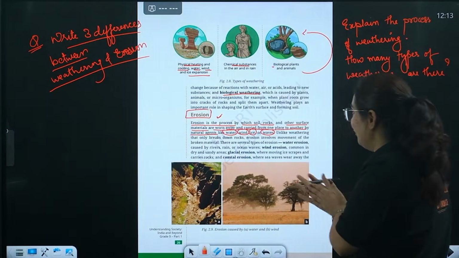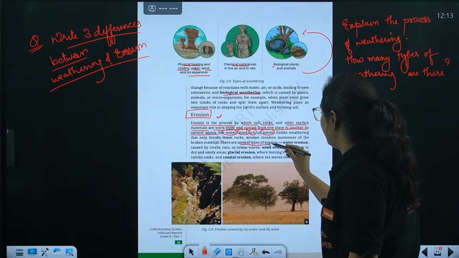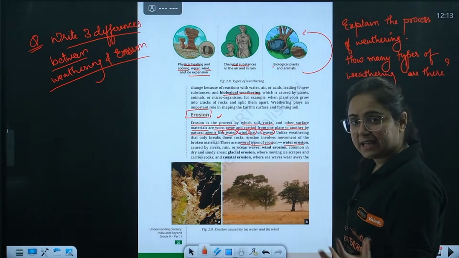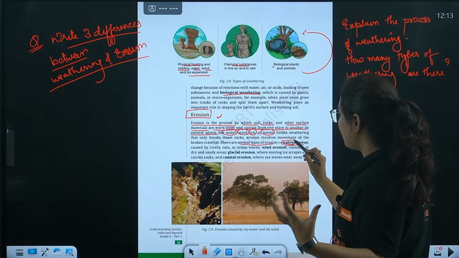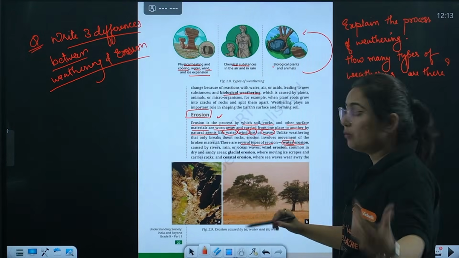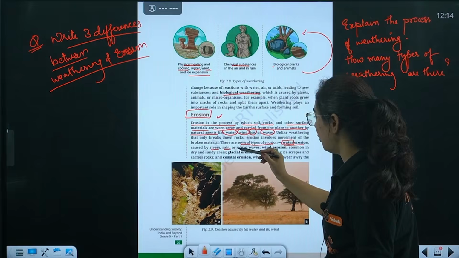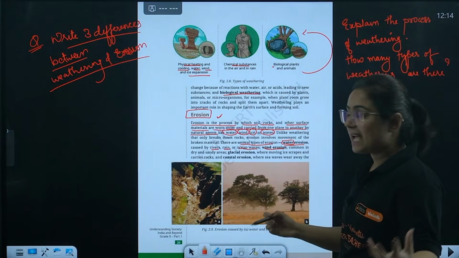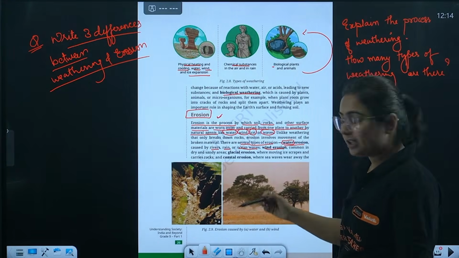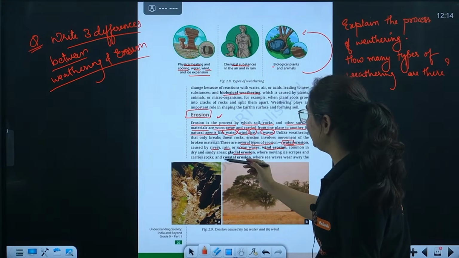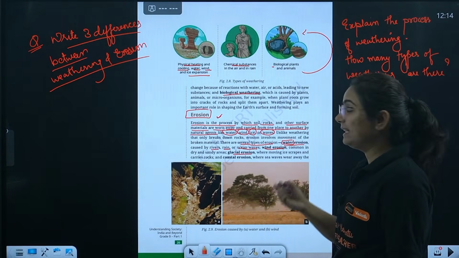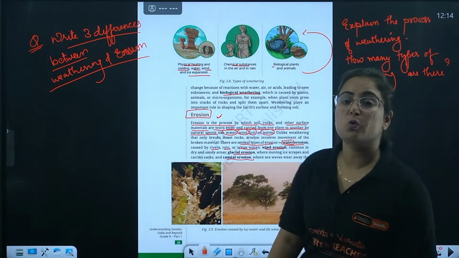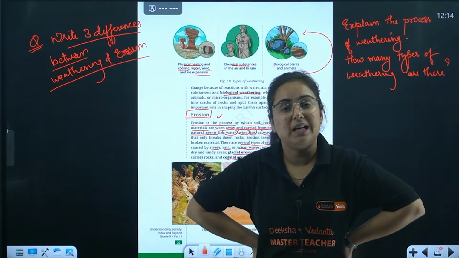Okay, let's carry forward. There are several types of erosion, like water erosion. Whenever the sediments are carried because of water, it causes water erosion. The water here means river, rain, ocean waves. Then we have wind erosion, when the sediments are carried by the wind. Glacier erosion, when the sediments are carried because of the forces of glaciers. And then we have coastal erosion, when sea waves or ocean currents take those sediments.